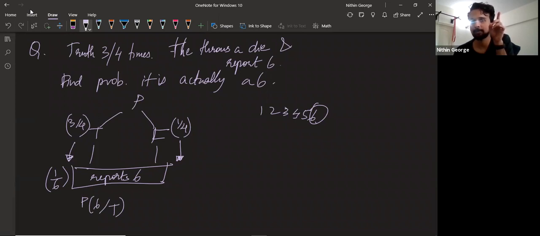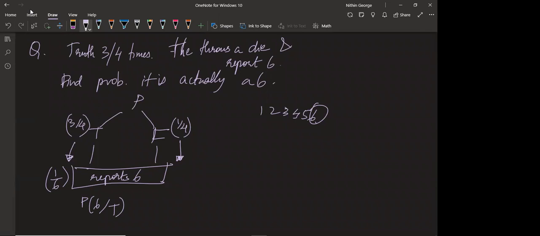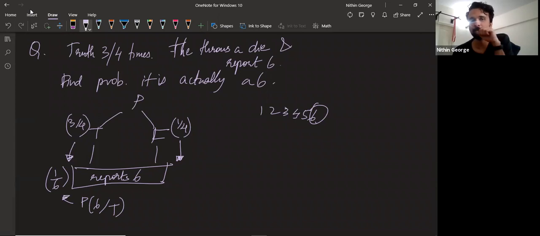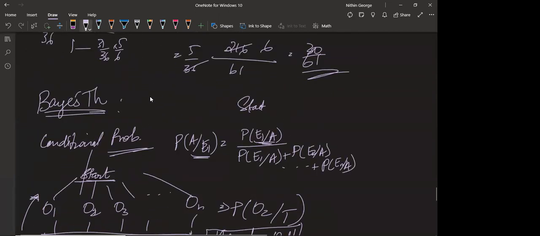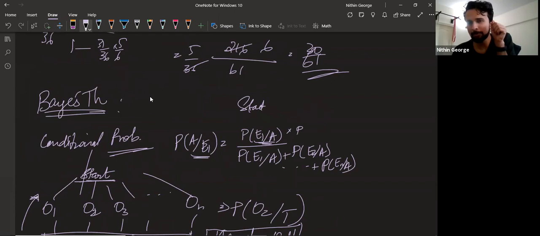Okay. Yes, sir. This is what I'm basically finding here: the probability he gets a 6 given that he's being truthful. And here, the probability that it is a 6 given that it falls. We forgot to multiply this by the probability of A.